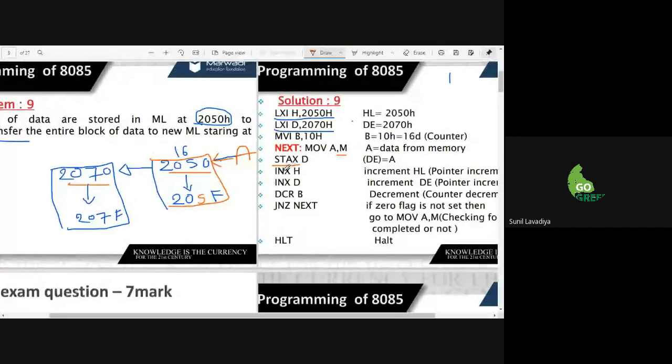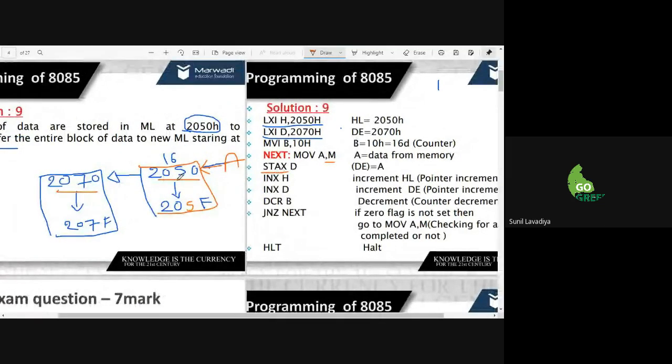Okay. As our first data is taken, what is next? After that, what do we have to do? We are using an increment. So I use increment HL pair. Please remember, you cannot use INR because that is for a single register. Here we have to consider a pair. So I use INX.